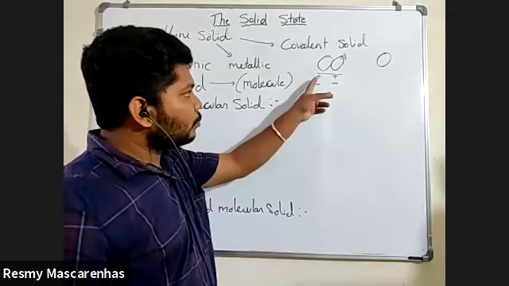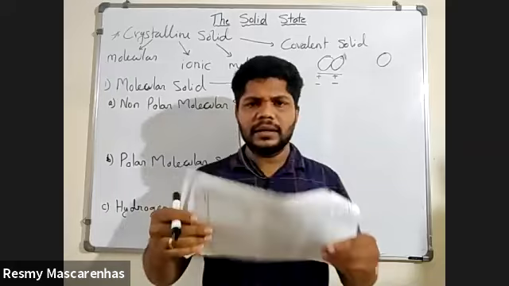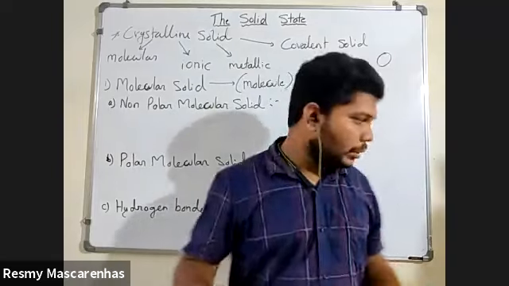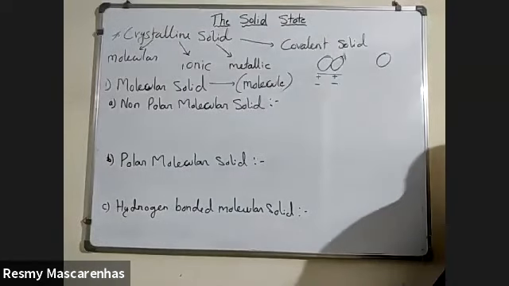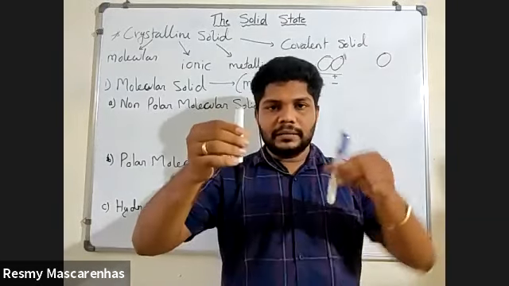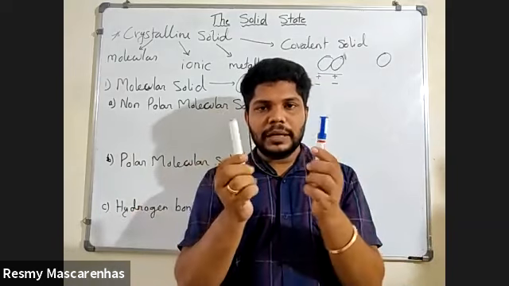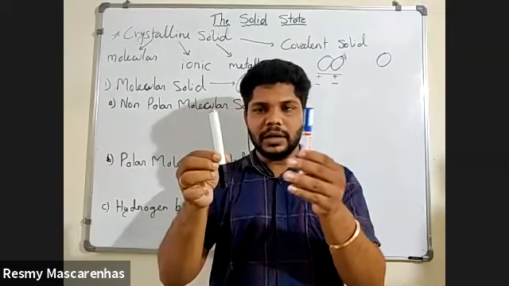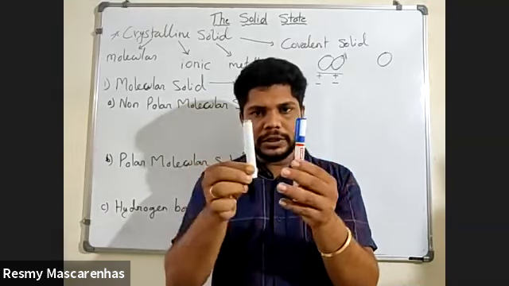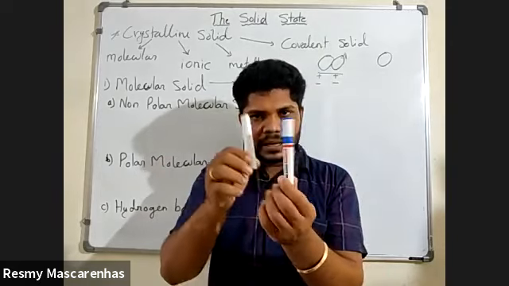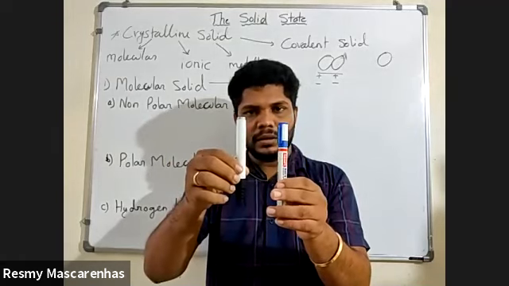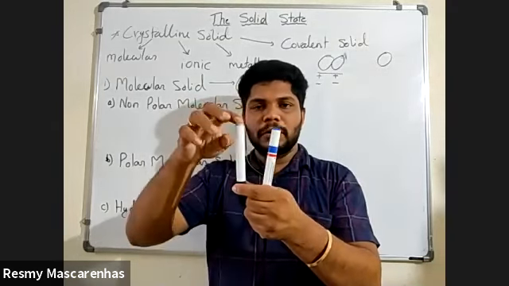Whenever I'm telling you, students, think about a magnet. I will just show you something. Now see here. This is one atom, this is another atom. If I'm saying this is positive and this is positive, and both come together, they will not attract because both are positive. They can come together, but they will not attract; they will somewhat repel. But they have come together. So this is positive, this is positive.